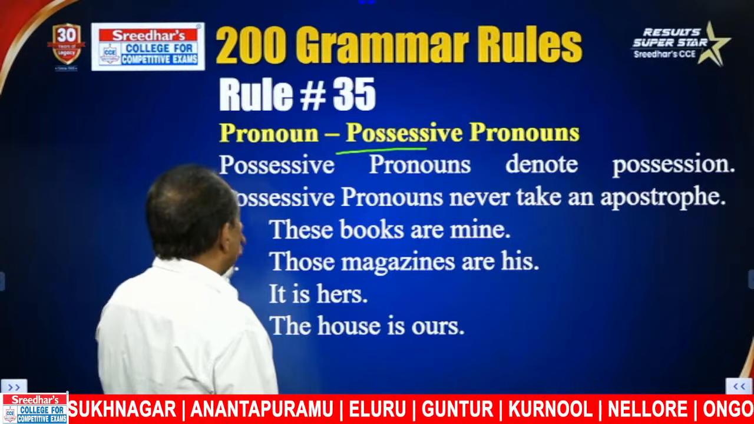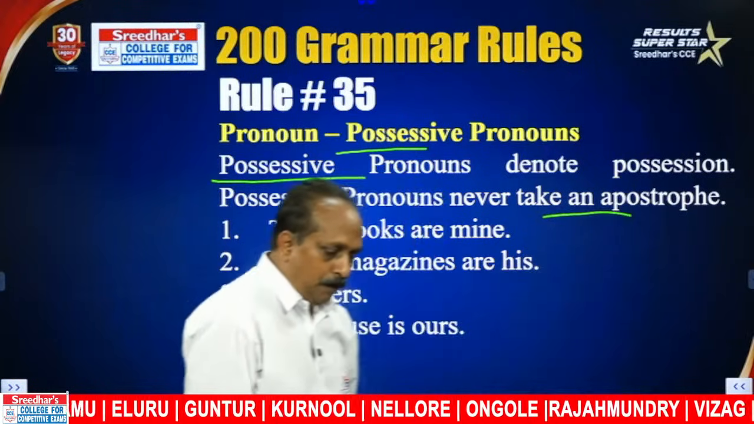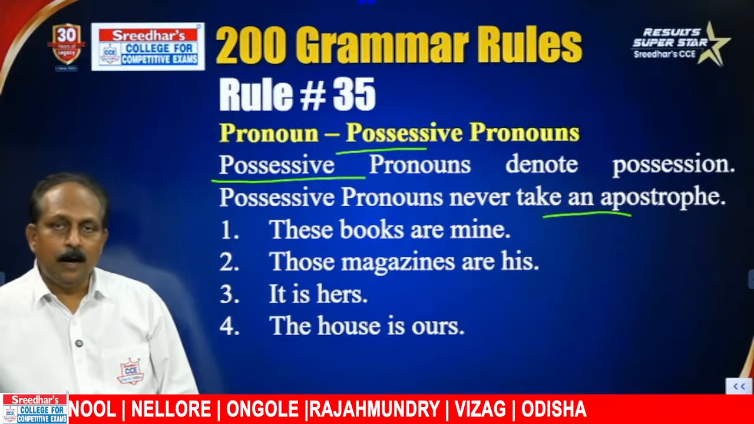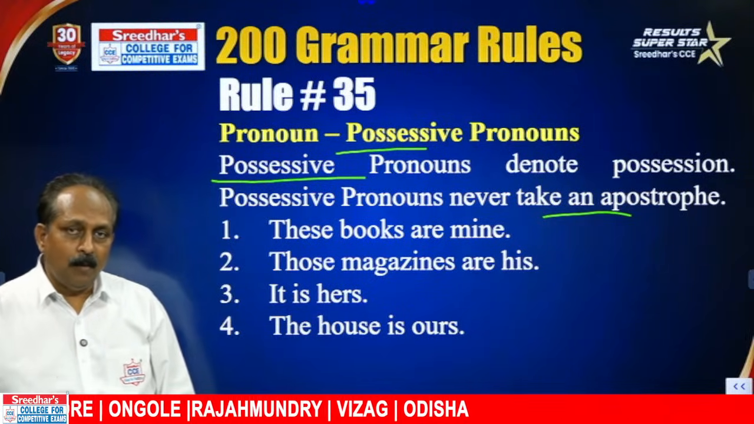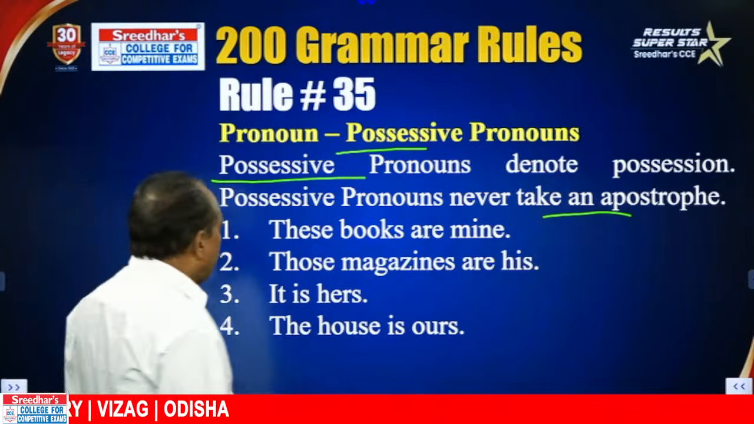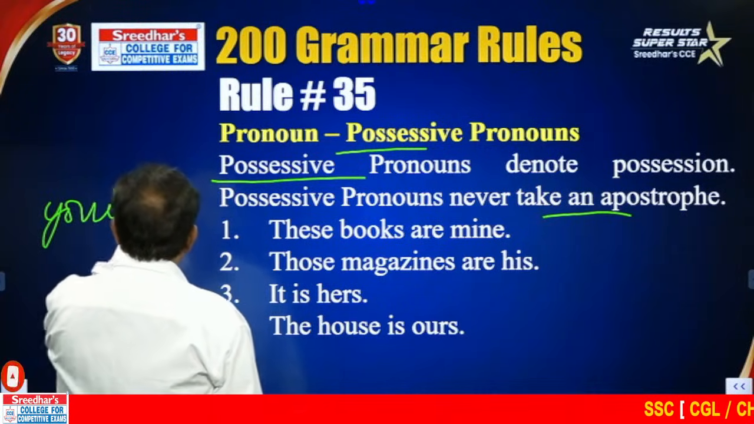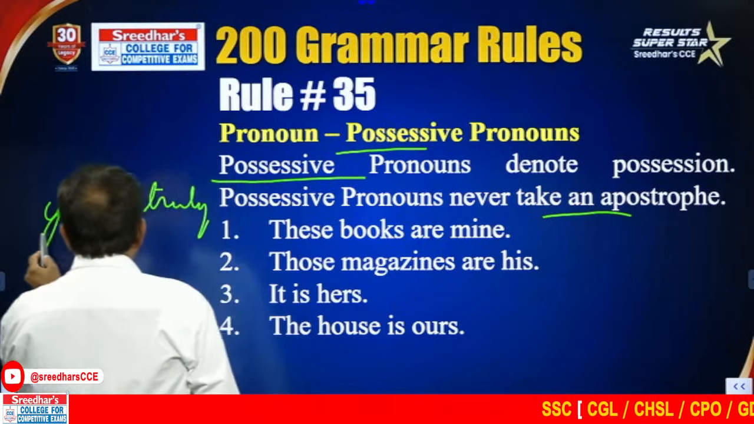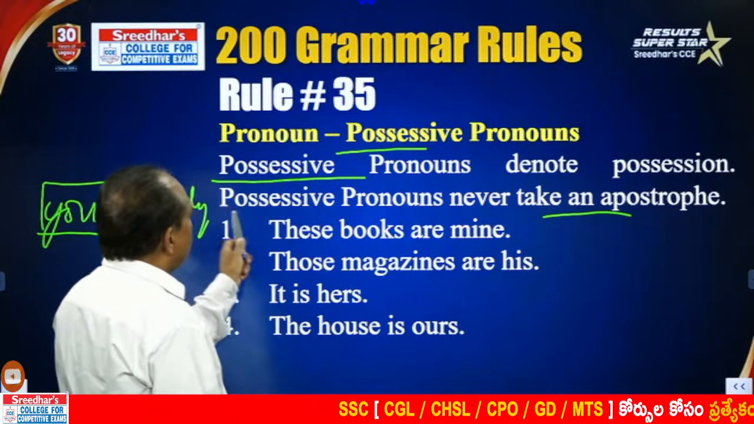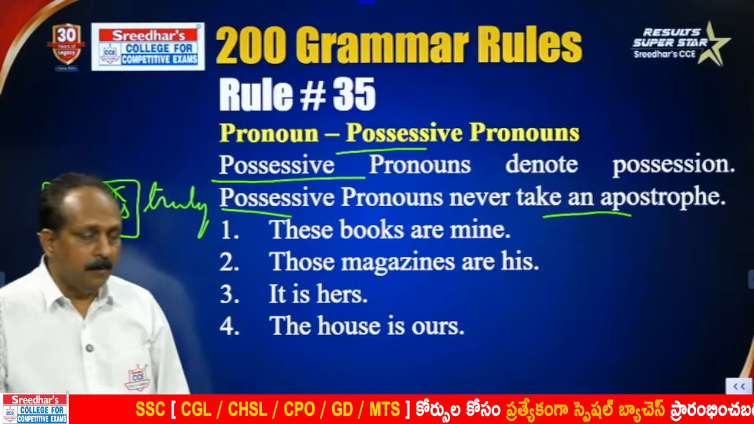Possessive pronouns denote possession. Possessive pronouns never take an apostrophe. This is the most important rule. What is the most important rule? In descriptive English, we have letter writing. There people make a mistake that comes under common errors. When they close a letter, they tend to write this way: Yours, whatever, truly or something. Yours is a possessive pronoun. We cannot use an apostrophe because what is rule number 35? Possessive pronouns never take an apostrophe. That you have to remember.